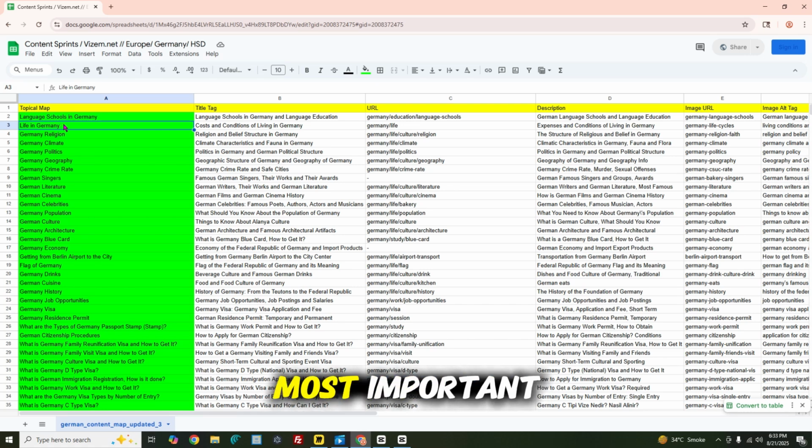And according to the most important visa type, you will need to change the order of these so that you can increase and consolidate or shape the overall semantic content network to create a better relevance for a certain type of targeted section. In the next lecture, we will talk about title tags and what kind of methodologies we have used here.